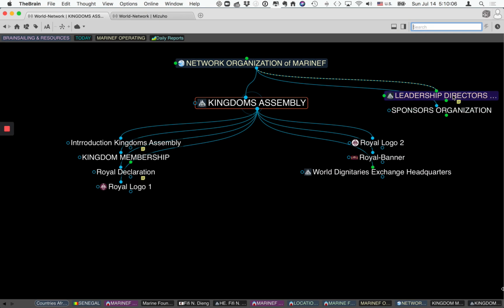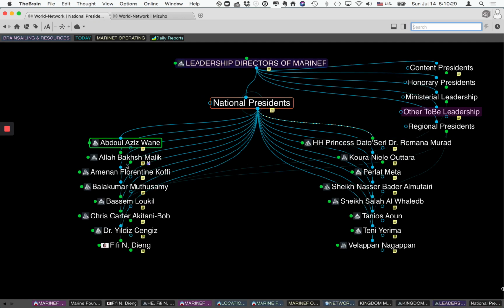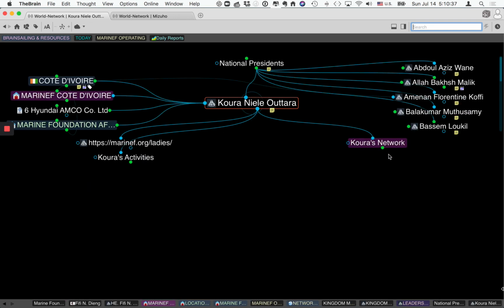The leadership directors of the Marine Foundation, as you can see, we divided into presidents of content, honorary president, ministerial leadership, regional president, and national president. So, for example, let's go to national presidents. If we go to national president, then we have a list here of the people that are actually very official members of the Marine Foundation. That's Kura Ouattara, for example, over there in Côte d'Ivoire. So we can see she's connected to Côte d'Ivoire right here.